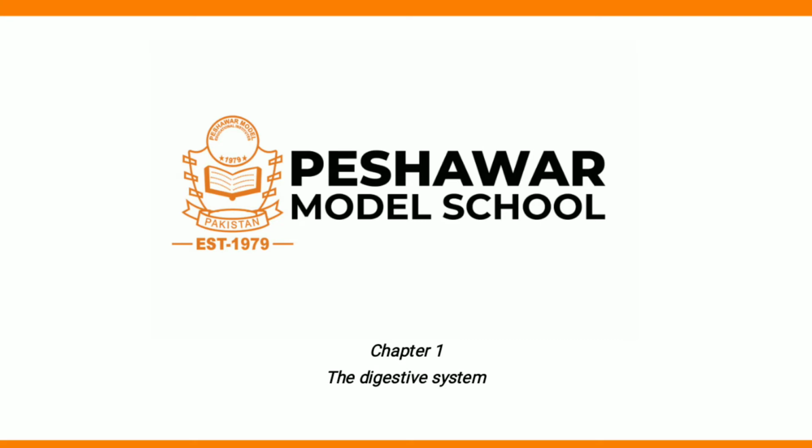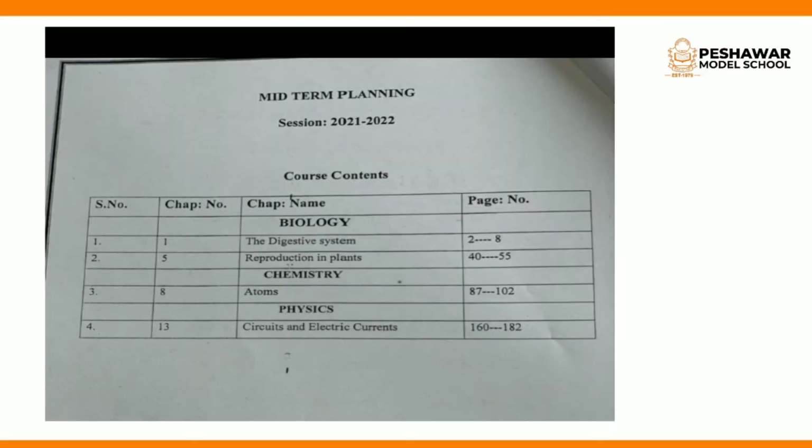Okay students, before going to the main topic, first let me discuss the course contents with you. So in the midterm we will cover these topics, these chapters. As you know, in a general science book you study three subjects collectively: biology, chemistry and physics.